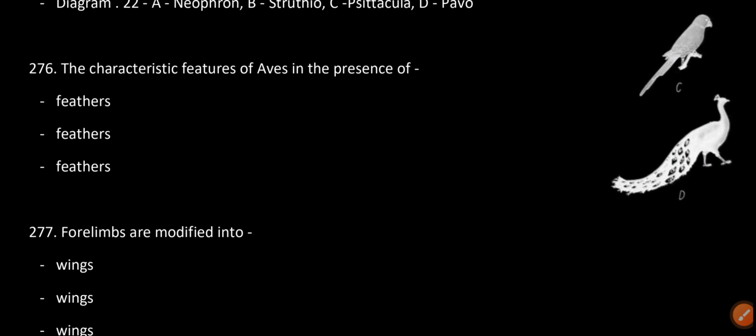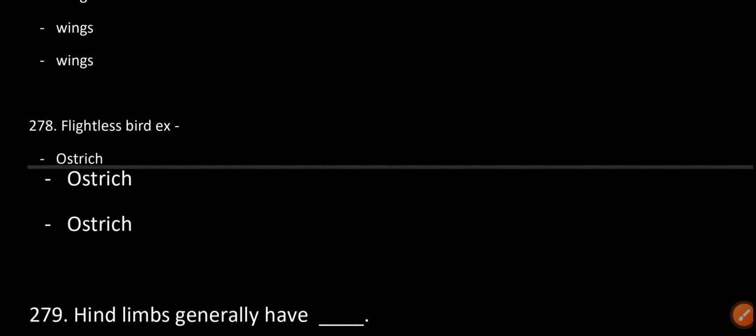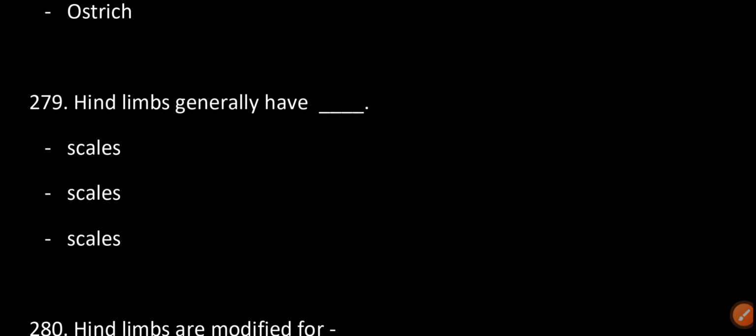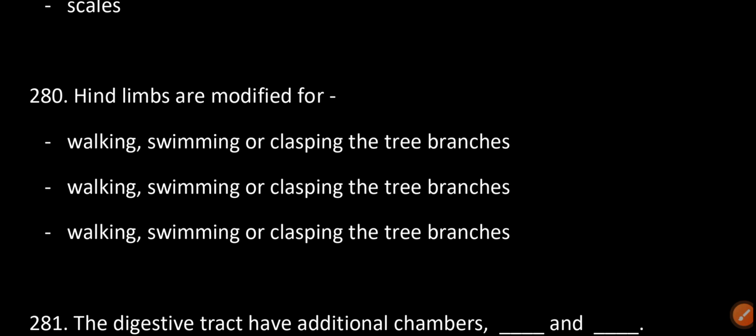The characteristic feature of Aves is the presence of feathers. Forelimbs are modified into wings. Flightless bird example: ostrich. Hind limbs generally have scales, and are modified for walking, swimming, or clasping the tree branches.